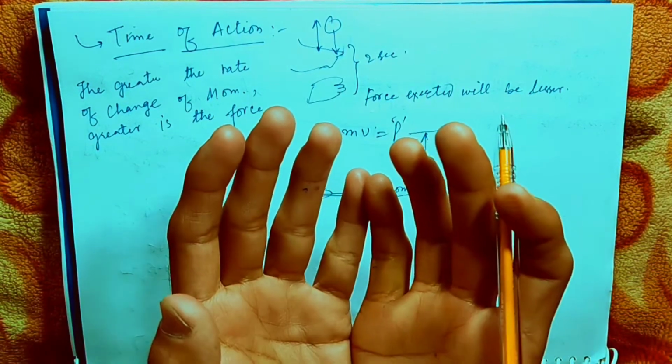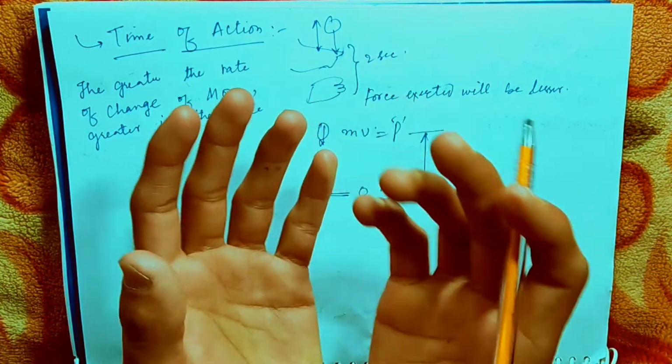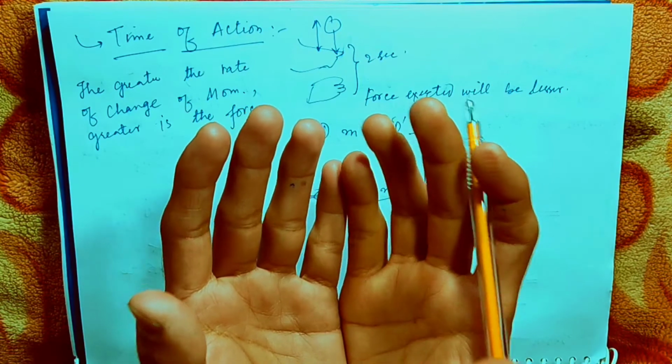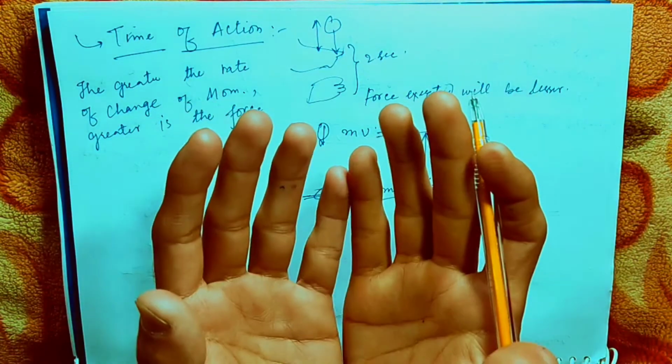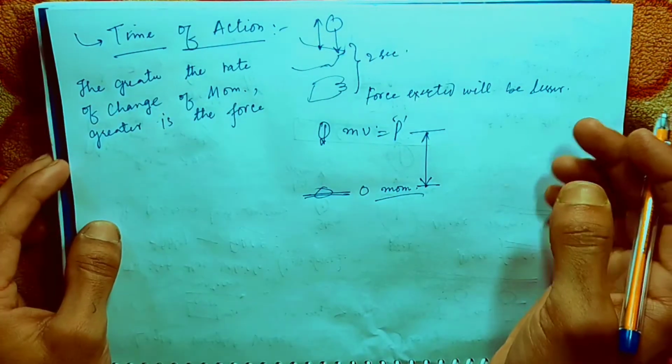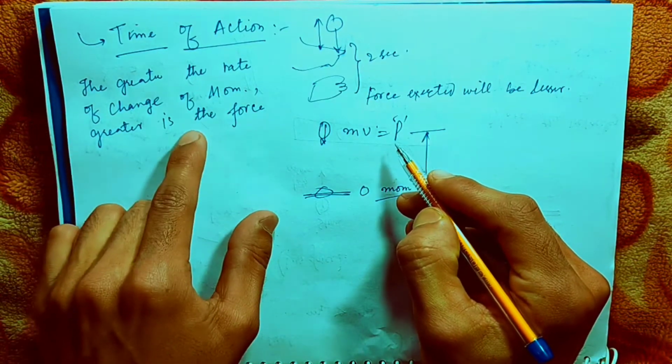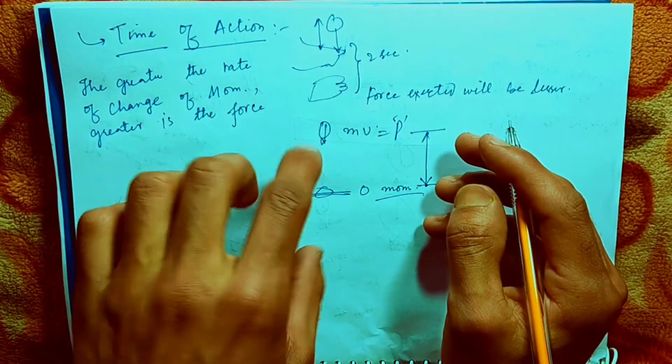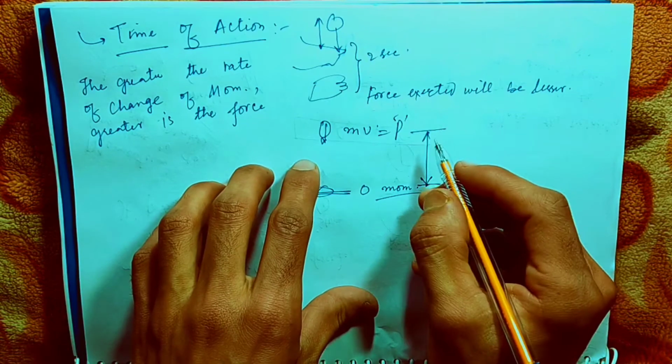That means we have kept our hands stuck to one position only. So in that case, the rate of change of momentum will be greater, and the force exerted by the ball will be more.